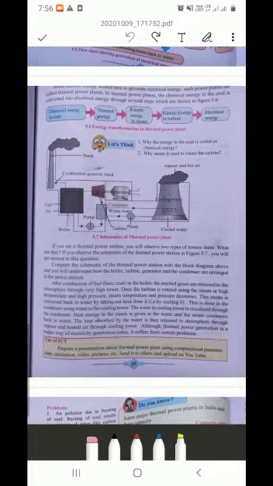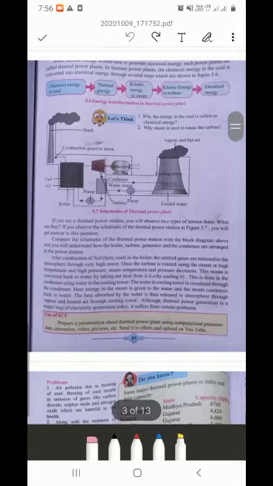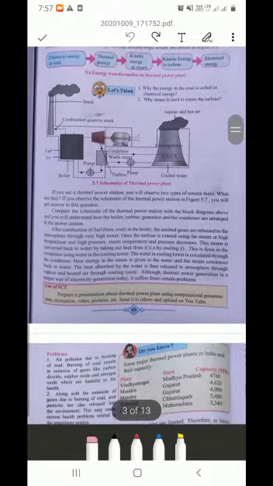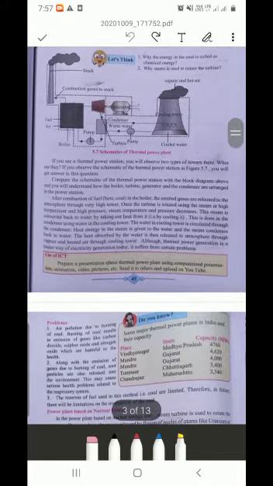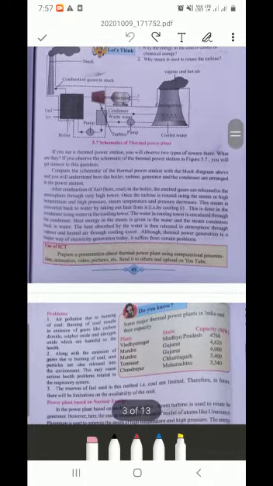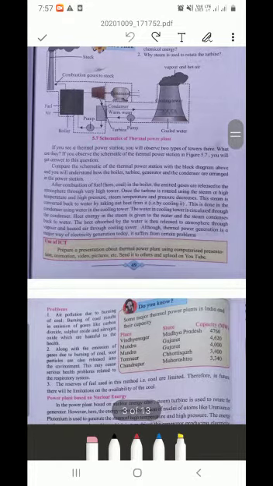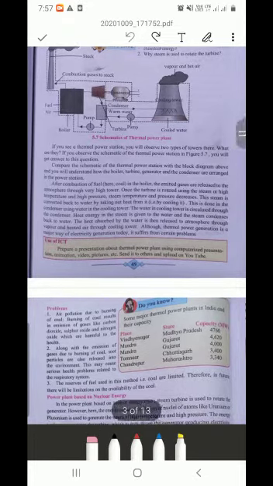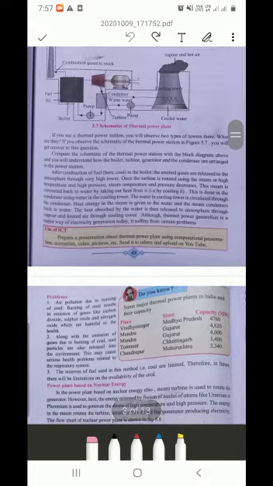After consumption of fuel in the boiler, the emitted gases are released to the atmosphere through a very high tower. Once the turbine is rotated using steam at high temperature and high pressure, the steam temperature and pressure decrease. The steam is converted back to water by taking out heat from it. This is done in the condenser using water from the cooling tower. The water in the cooling tower is circulated through the condenser. Heat energy in the steam is given to the water and the steam condenses back to water. The heat absorbed by the water is then released to the atmosphere through vapor and heated air through the cooling tower.